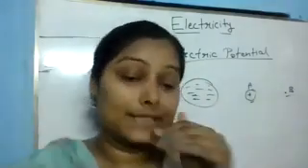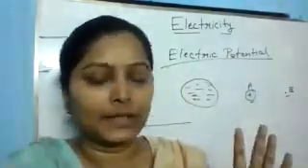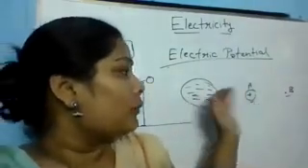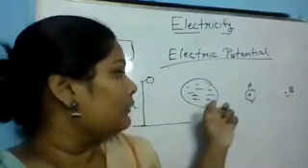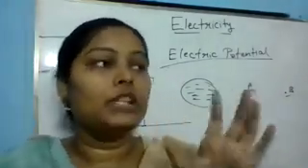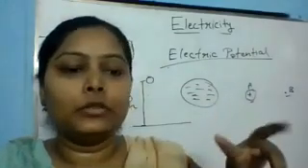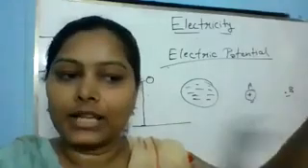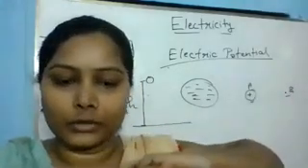Now, what is potential difference? See, it is the same idea. When we are talking about potential difference, that means we are talking about the difference between two points. One point is at a higher potential and the second one is at a lower potential.